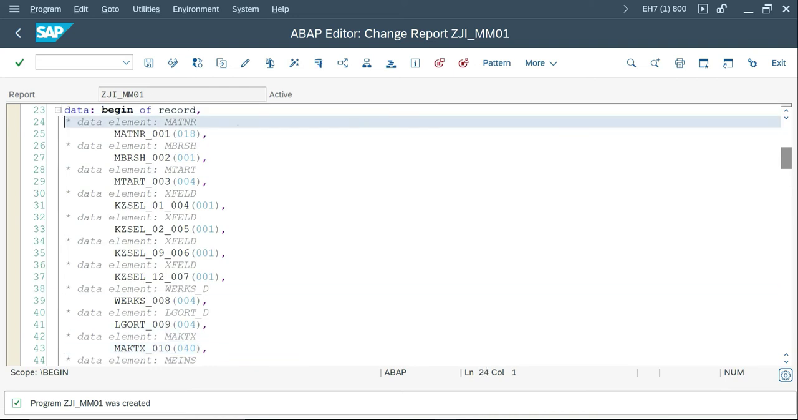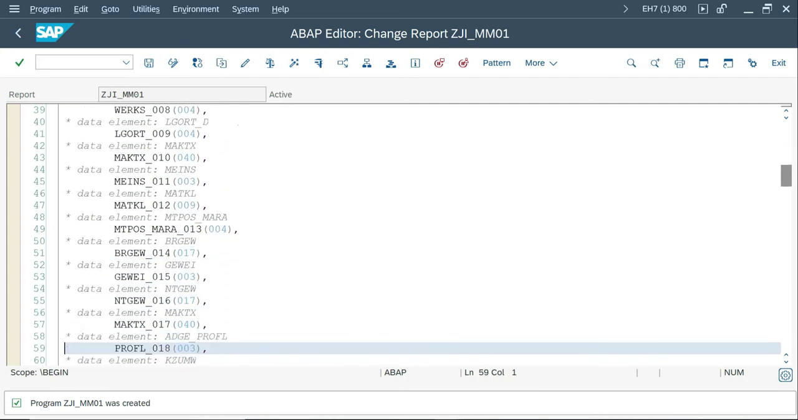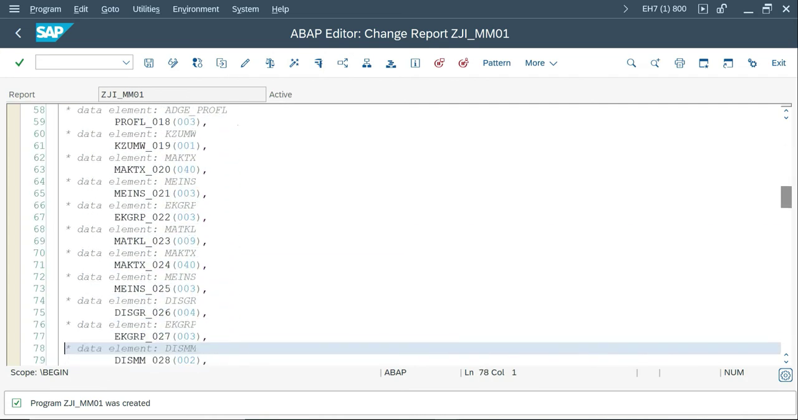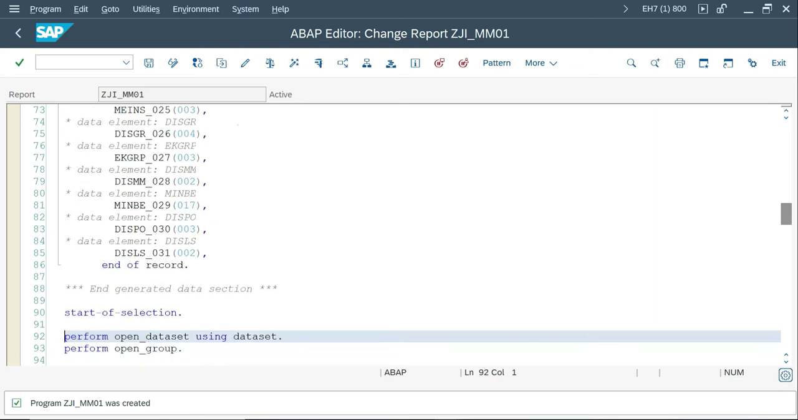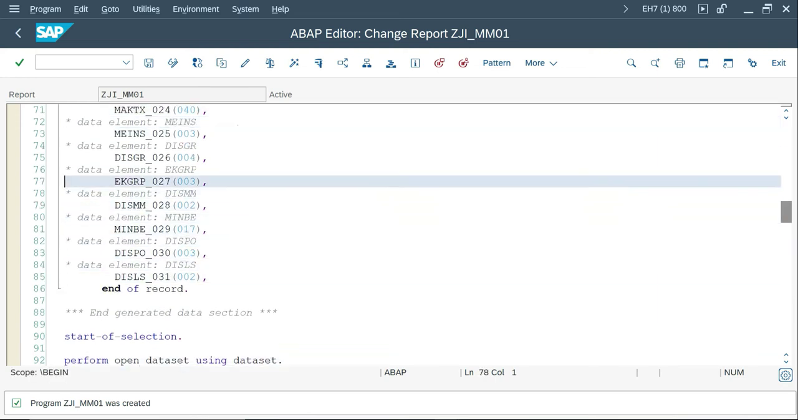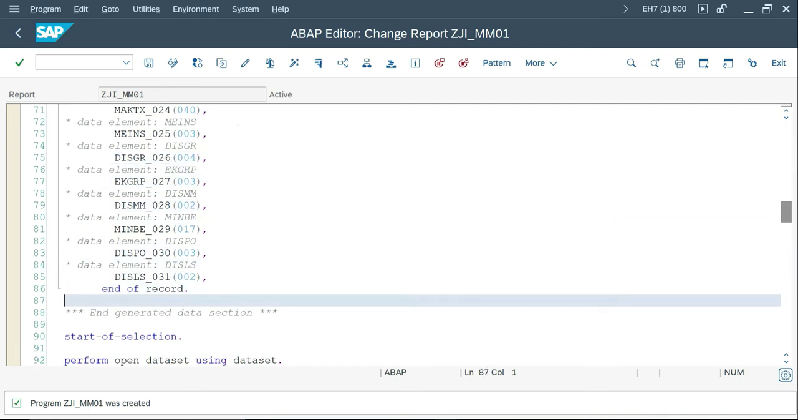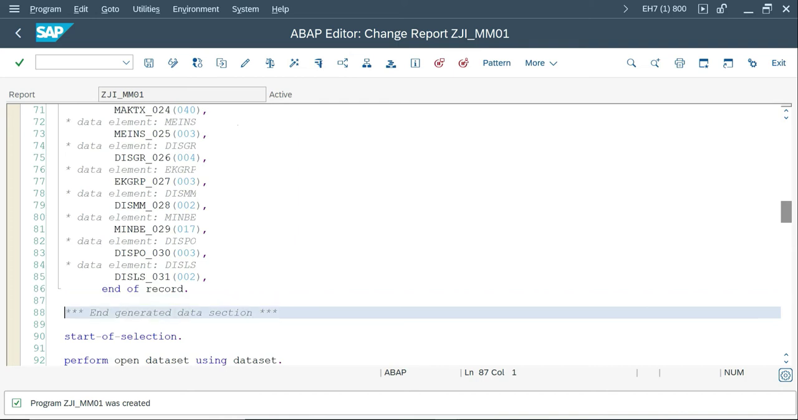These are the fields to which I have to give values. I believe it has 12, 15 or 20 fields, maybe more than that. These are the fields where I have to give values from my internal table. As I mentioned, this program by default doesn't have an option to get the data from your presentation server file. It has only application server.